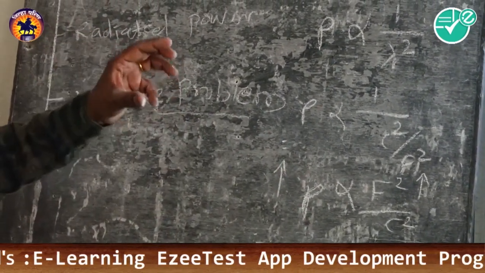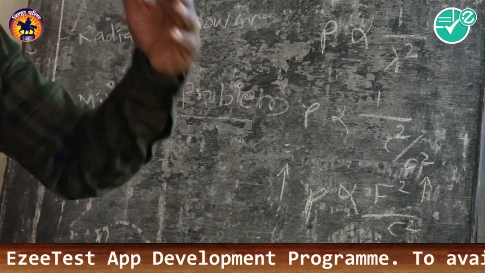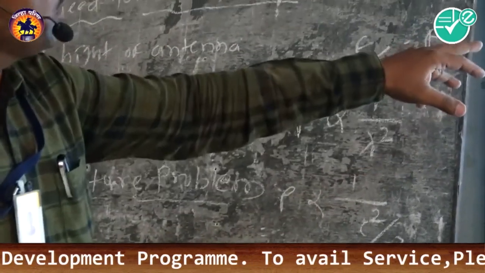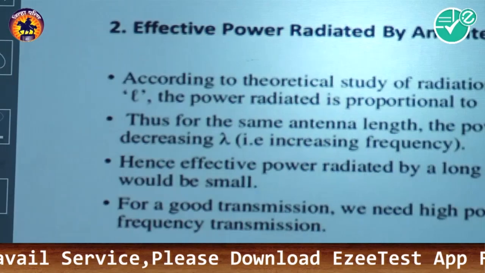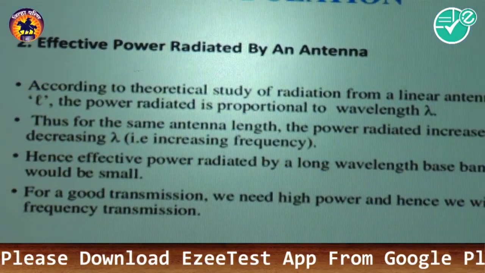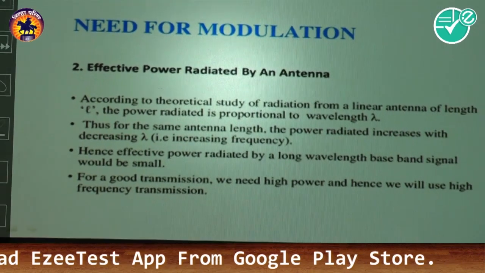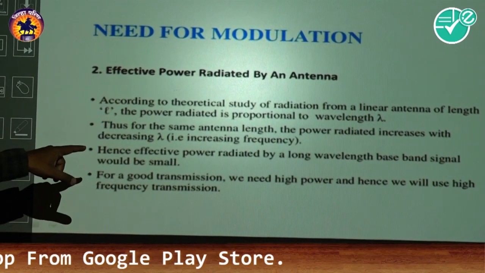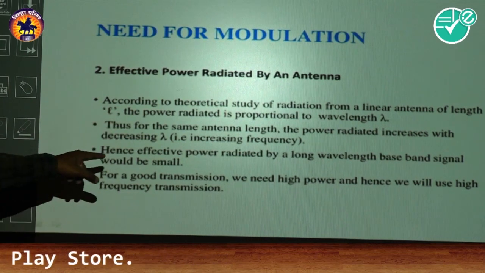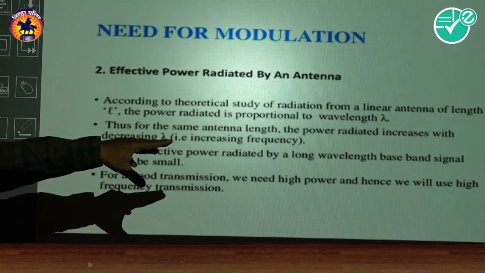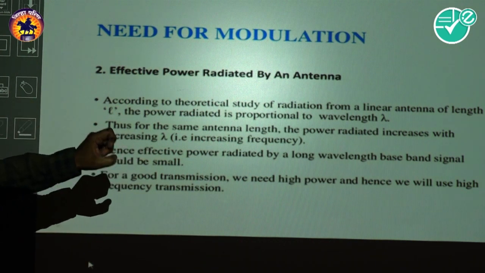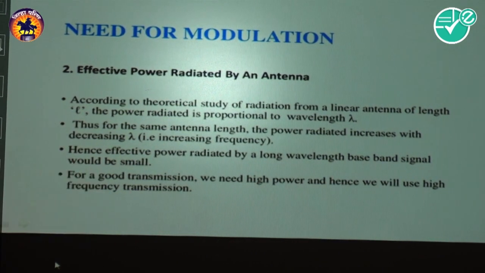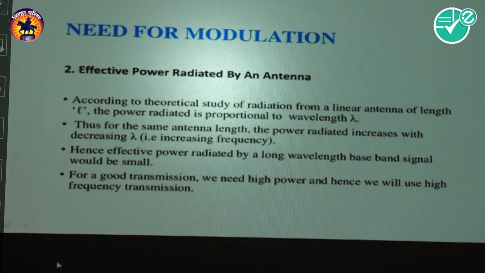And if the power of this signal is low, then it cannot be propagated for a long distance. So according to the theoretical study of radiation from a linear antenna of length L, the power radiated is proportional to the wavelength lambda. Thus, for the same antenna length, the power radiated increases with decreasing lambda, that is, increasing frequency. Hence, effective power radiated by a long wavelength baseband signal would be small. That means if the frequency is low, its power becomes less. Then for a good transmission we need high power and hence we will use high frequency transmissions.